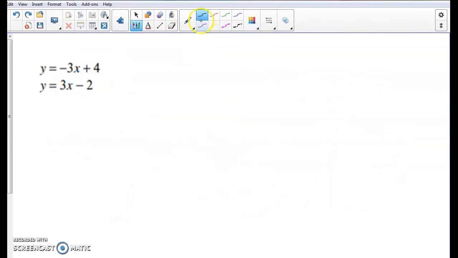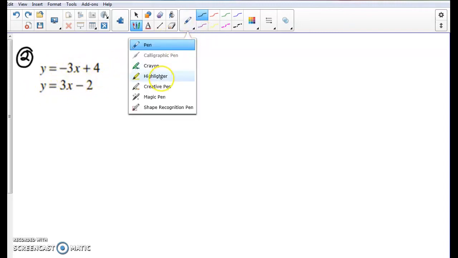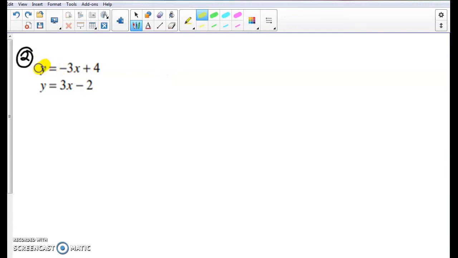So example number 2. We have y equals negative 3x plus 4 and y equals 3x minus 2. So remember, first step is to make sure we have one variable solved for in an equation, so that y is all by itself. So I know y is negative 3x plus 4. So then I can replace this y with that negative 3x plus 4. Also, if you remember what we just talked about in that last example, we know for a fact that y equals y.